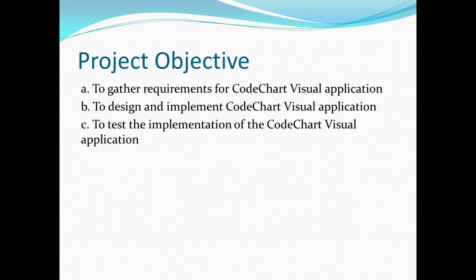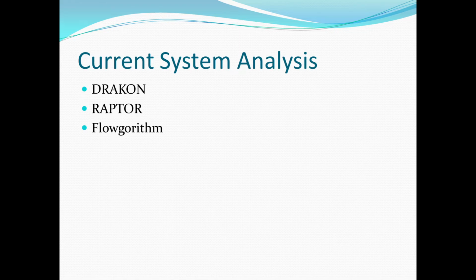So for the project objectives, we currently have 3: to get the requirements for the CodeChart Visual application, to design and implement the CodeChart Visual application, and to test the implementation of the CodeChart Visual application. And so we will go into the next section, which is the current system analysis.